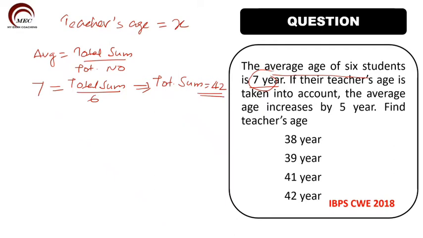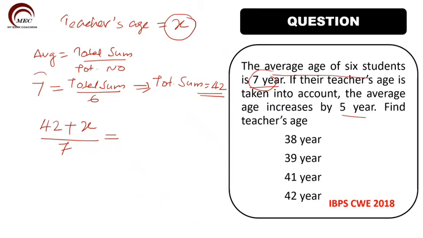Now, if the teacher's age is taken into account, then the average increases by 5 years. When the teacher's age is also added here, that is, total sum is 42, and with this we are adding the age of teacher also, X, and then divided by the total number. Now the total number becomes 7, because 6 students plus 1 teacher, 7. Then the average increases by 5.